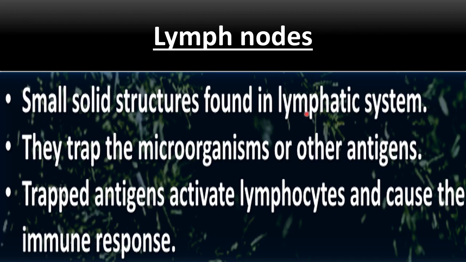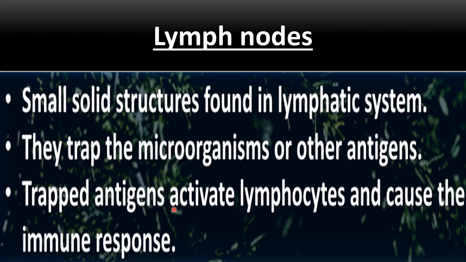The vessels through which the lymph flows inside our body, right? So these are found in the lymphatic system. What is their function? They trap the microorganisms or other antigens, right? Whatever the nature of the antigen, it will be trapped by the lymph nodes. Trapped antigens activate lymphocytes and cause the immune response.